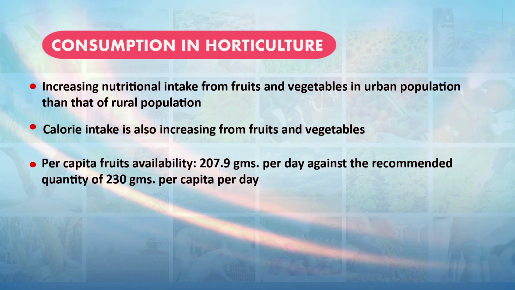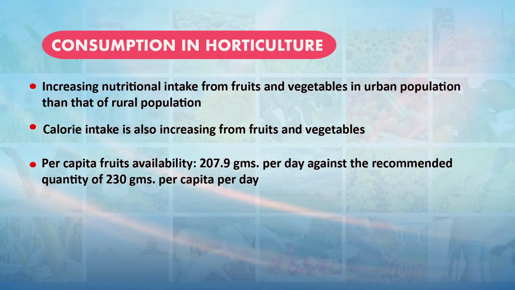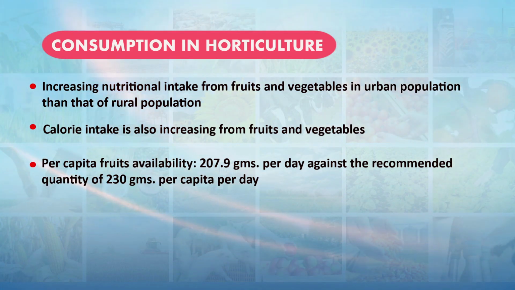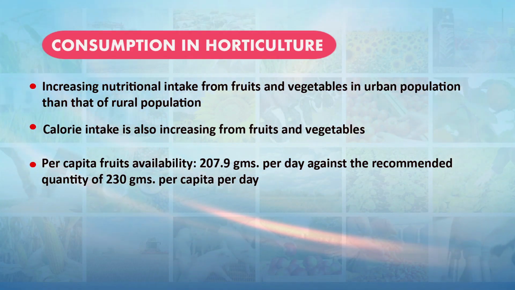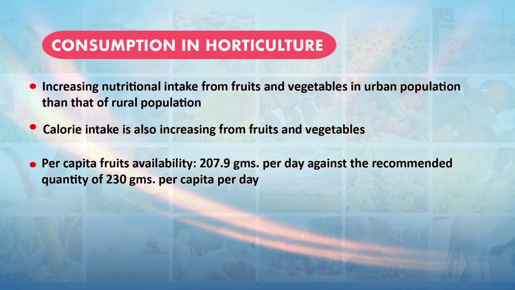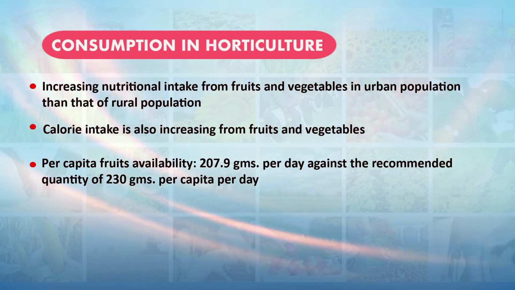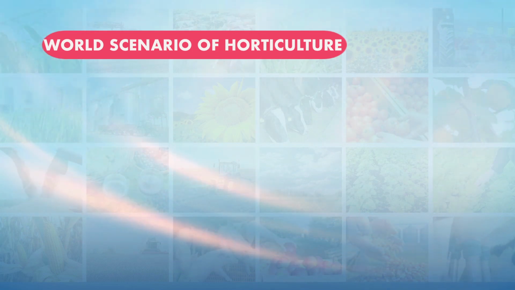The per capita availability of fruits is now 208 grams per day, against the recommended quantity of 230 grams per day per capita. So there is scope to increase the production of fruit crops, because the food availability is still less than the recommended dose per capita. So there is scope to increase horticultural production in the country. Now let us see the world scenario of horticultural production.